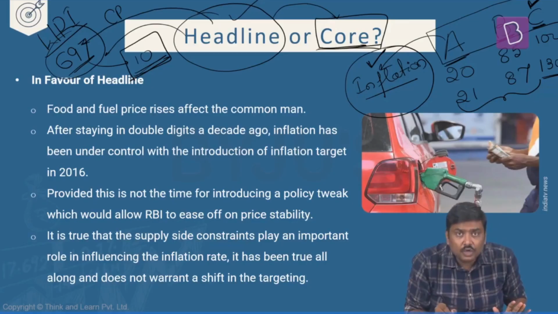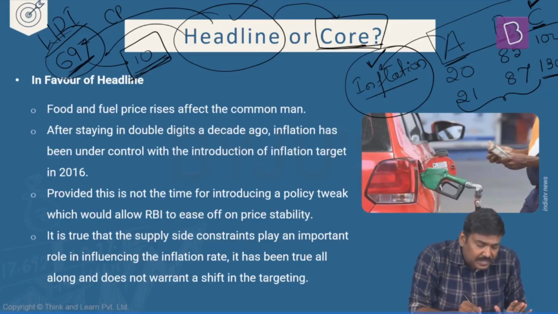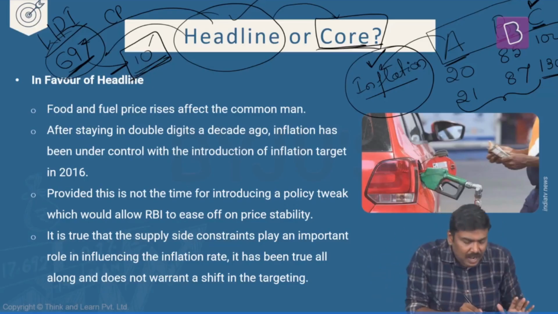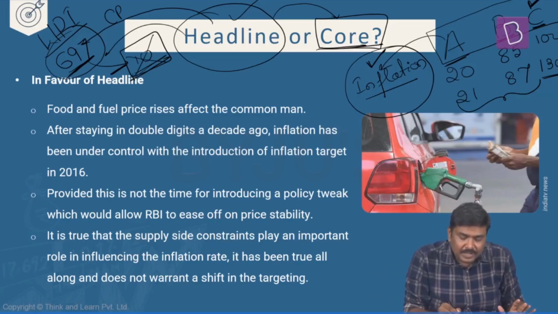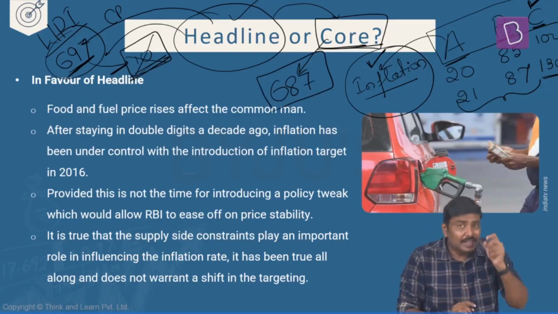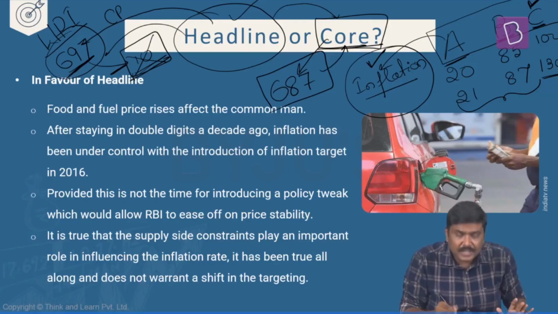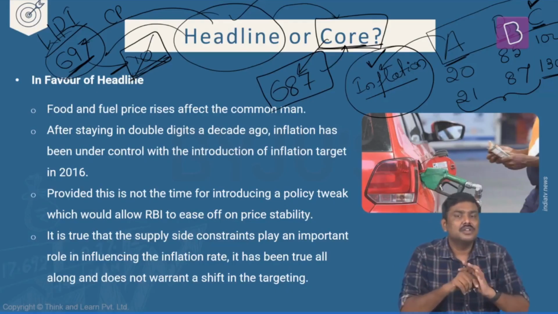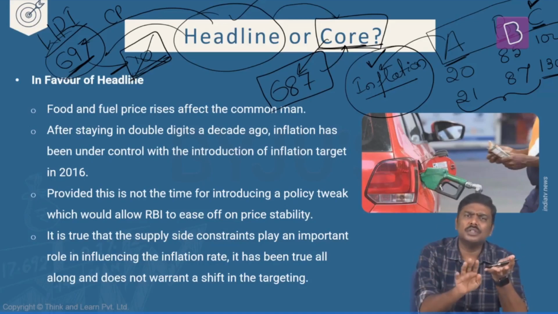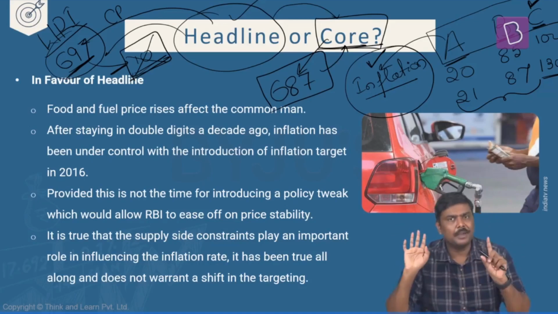But when I calculate core, I will take out those 10 articles and calculate the price levels of only the remaining 687 commodities. This kind of inflation is referred to as core inflation. The idea of headline and core inflation is applicable to both WPI as well as CPI.